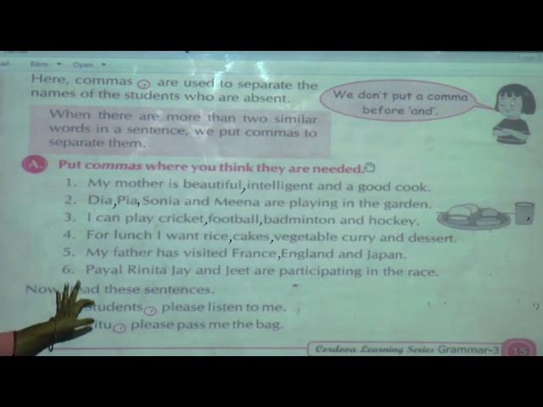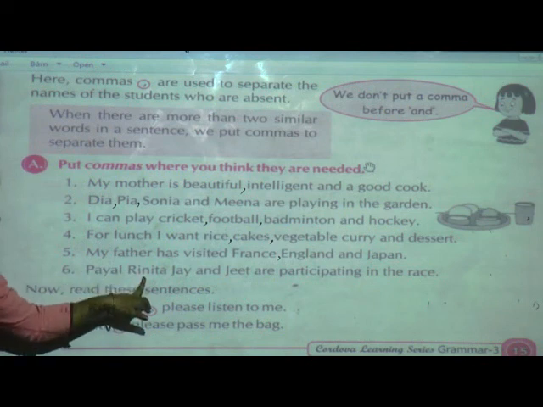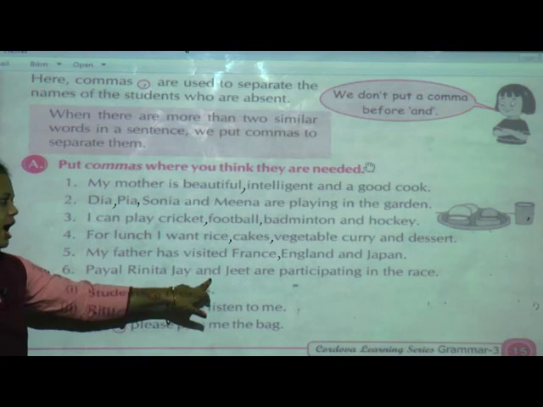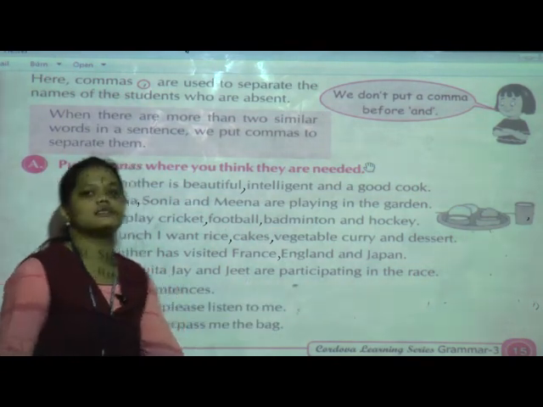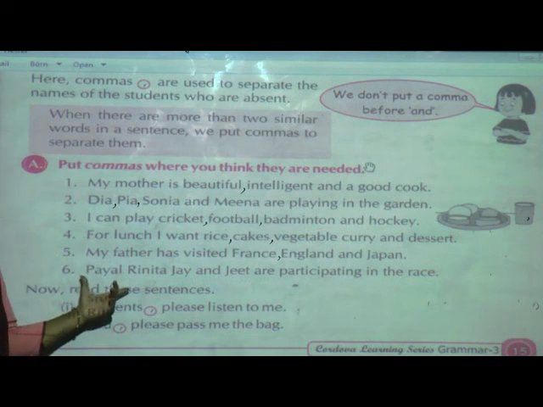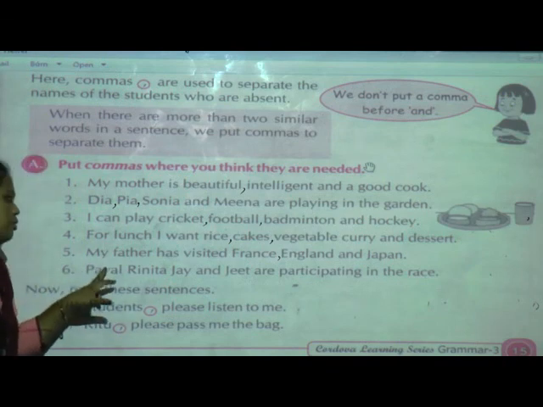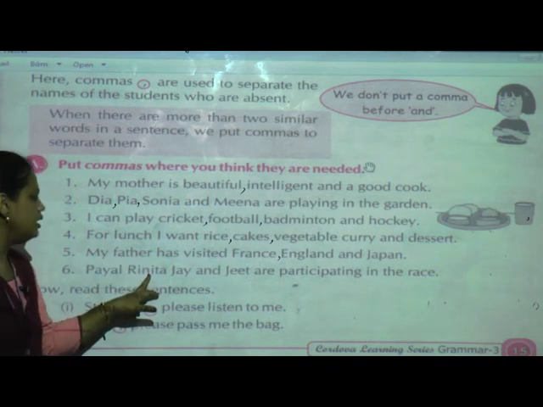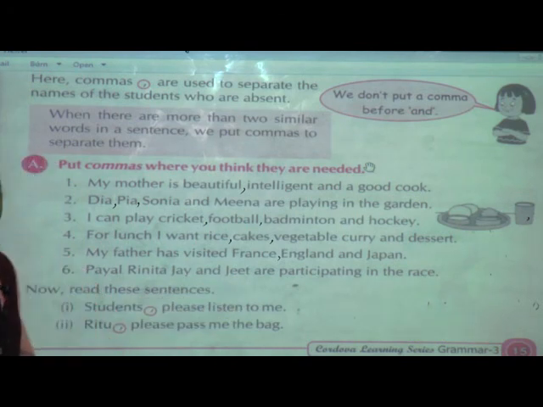Okay. Now last one, Payal, Rinita, Jay and Jeet are participating in the race. Here some children's names are given, who are going to participate in the race. Who are they? They are Payal, Rinita, Jay and Jeet. So where do we have to put the comma?